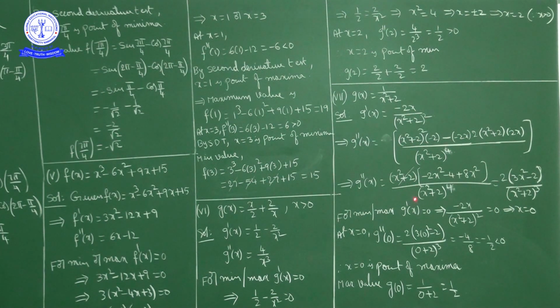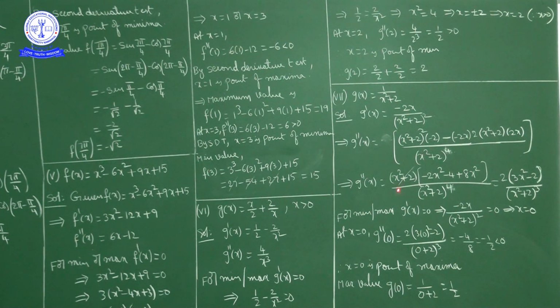So x square plus 2 into, now further what we have, x square plus 2 whole square, out of this one x square plus 2 came outside, means we have x square plus 2 into minus 2. Multiply with minus 2, what we get? Minus 2x square minus 4. Next, in this term x square plus 2 common means minus of minus plus 2x into 2x. 2x into 2 into 2x is what? 8x square.